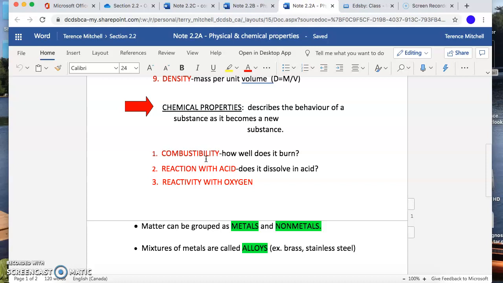If you bring a match to it, the flame from that match heats the paper up. And once the paper gets to be a couple hundred degrees in temperature, then a chemical reaction will start to take place. The oxygen in the air and the paper will undergo a chemical reaction. And that chemical reaction, we see that in the form of heat and light. So we see the flame and we get heat off of the flame. That's what's happening there with combustibility.